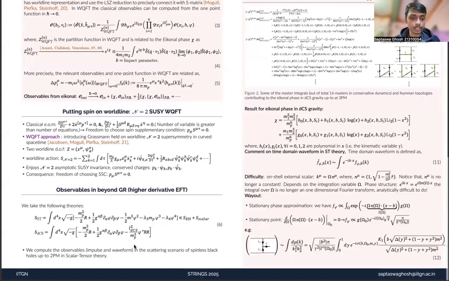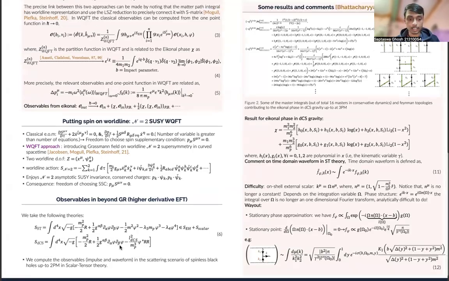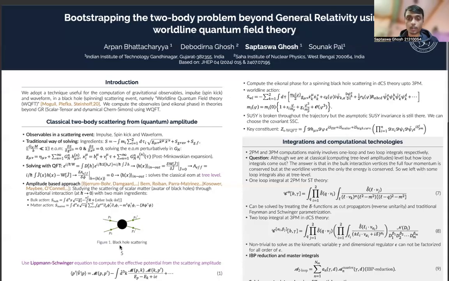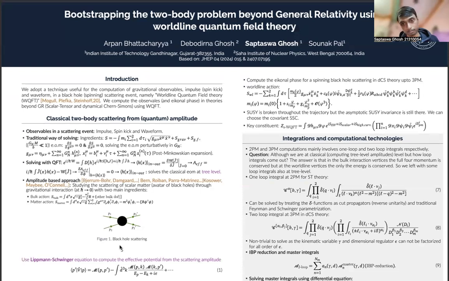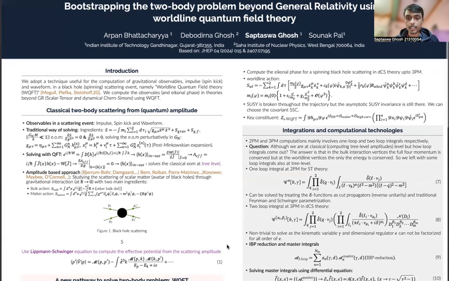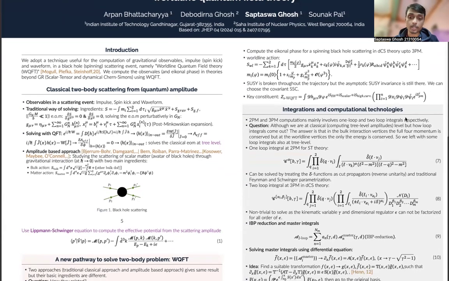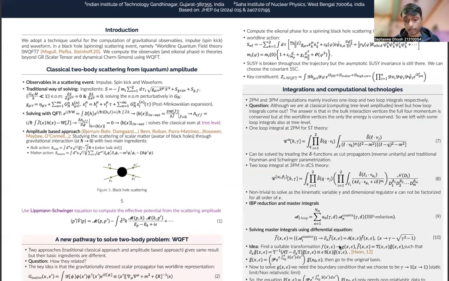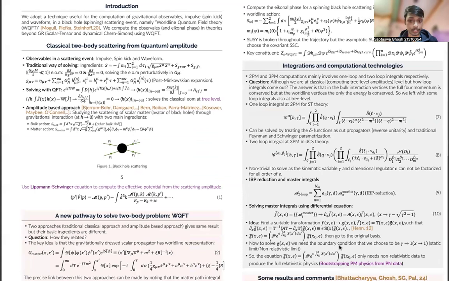So we take these two theories, scalar tensor theory and the DCS theory, where one has only a scalar field as an extension of GR, and the other has a scalar field with some higher curvature term. We computed the observables in scalar tensor theory and the eikonal phase in DCS theory. I will also discuss some of the computational technologies, which involve a non-trivial IBP reduction procedure and methods of differential equations to solve the integrals.